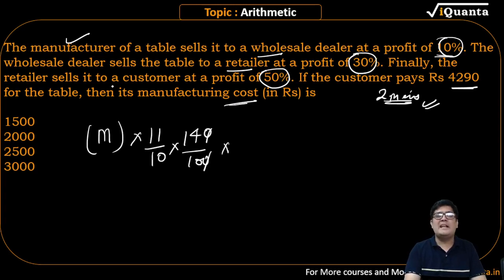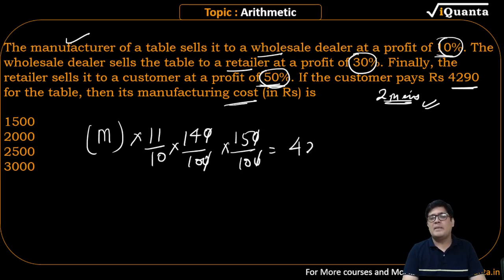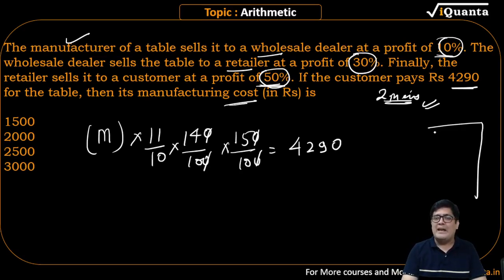Then what does the retailer do? Retailer is the biggest culprit. 50% कमा रहा है. So that person applies 150 upon 100. So 0 gone. What is the ultimate price? This is the ultimate price. Now once you write this down, once it is here in your mind, now you should be able to answer mentally. You fire up your calculator on the screen.